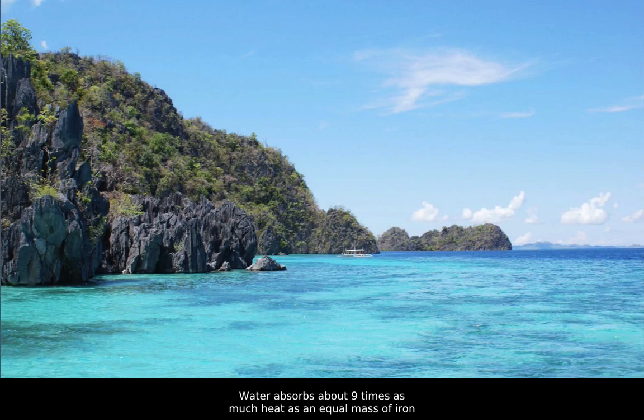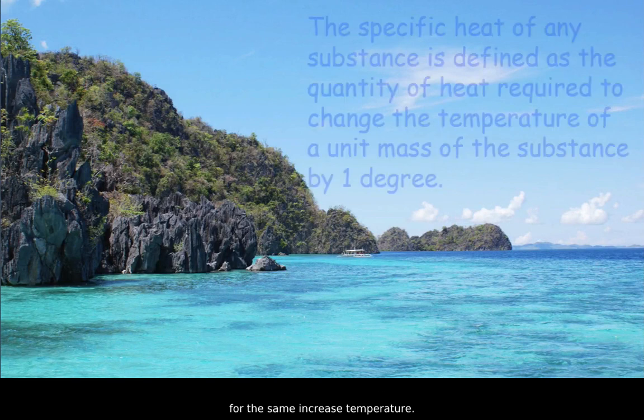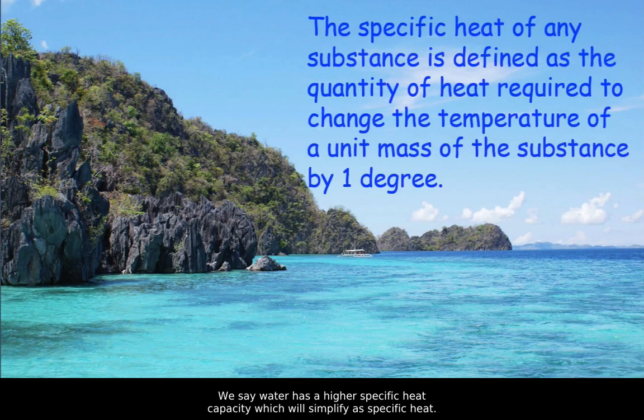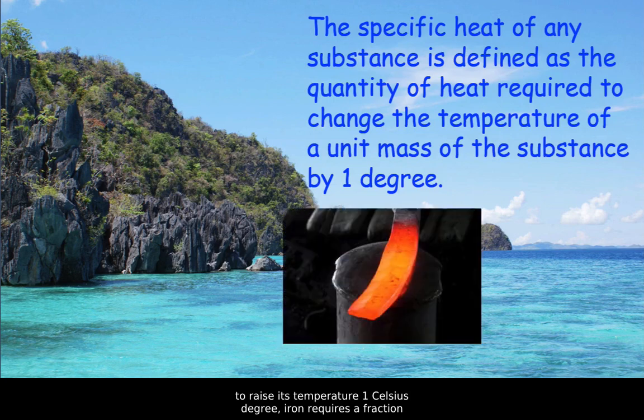Water absorbs about 9 times as much heat as an equal mass of iron for the same increase in temperature. We say water has a higher specific heat capacity, which we'll simplify as specific heat. The specific heat of any substance is defined as the quantity of heat required to change the temperature of a unit mass of the substance by 1 degree. So whereas 1 gram of water requires 1 calorie of energy to raise its temperature 1 Celsius degree, iron requires a fraction of this, 0.108 calories, to do the same.